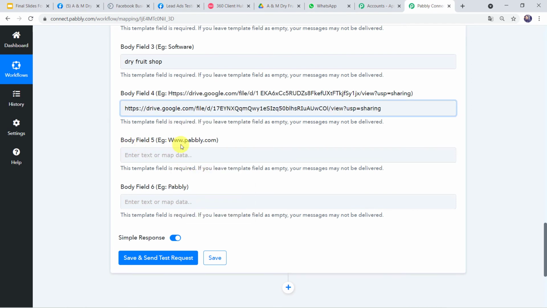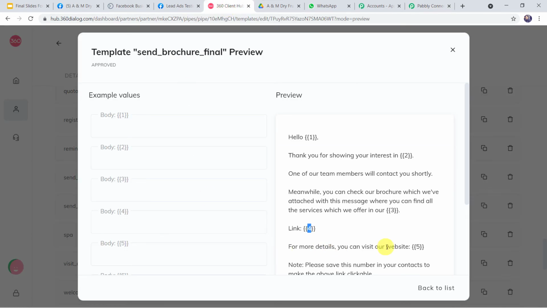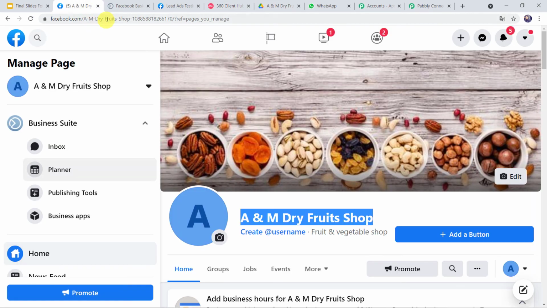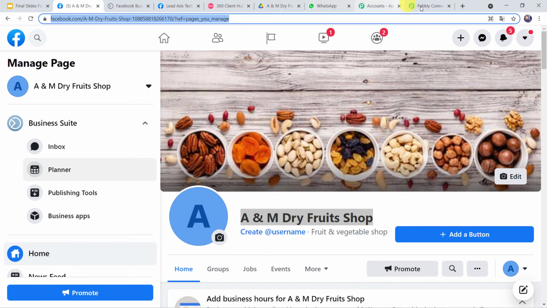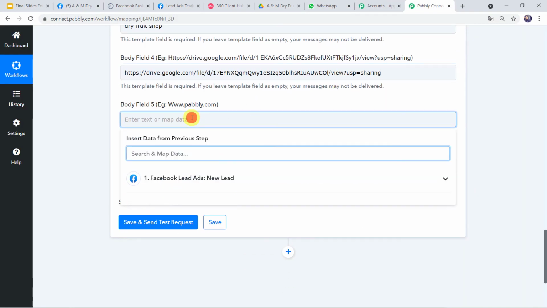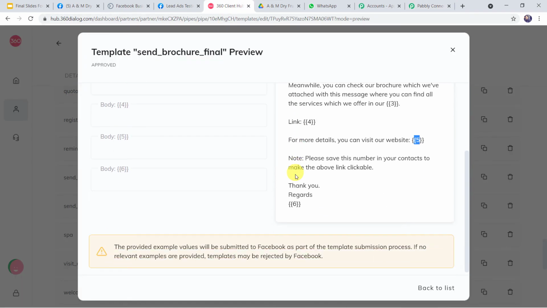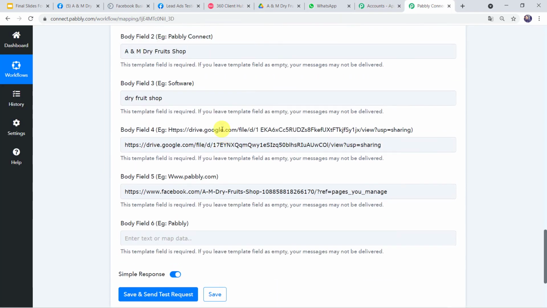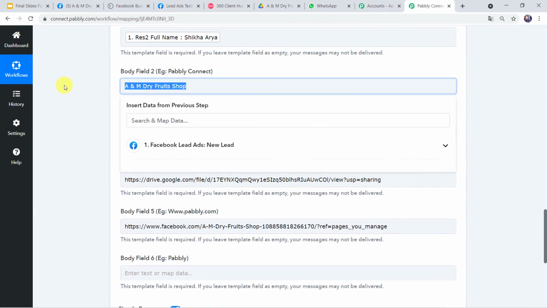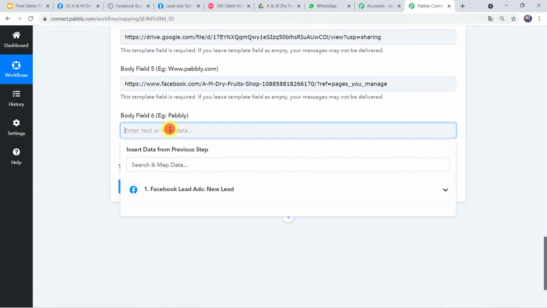Body field 5, example, website address is mentioned. Here in the template also we need to give the website address as the 5th parameter. So you can give your website address, or else I'll just go to the Facebook page and simply copy this URL. I'll go back to Pabbly Connect and give the URL over here. Now body field 6, example Pabbly. That's the name of a company, and here, thank you, regards. Here again your business name is going to come. So the business name is A&M Dry Fruits Shop. So we have to type the same over here.